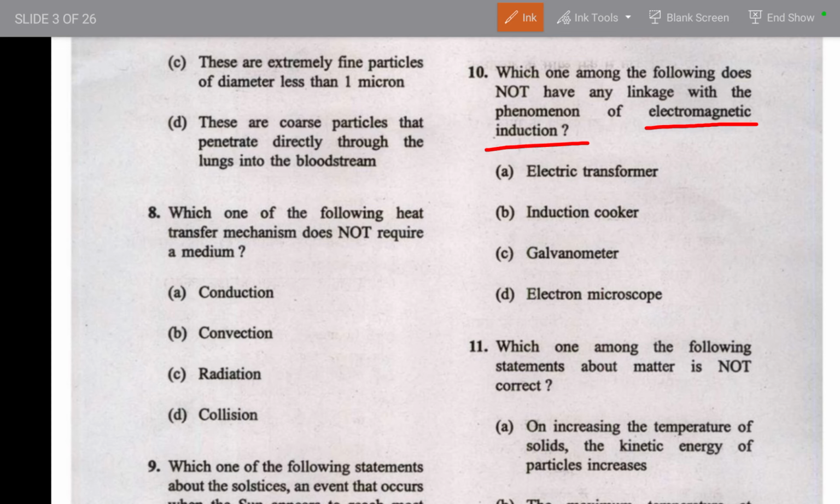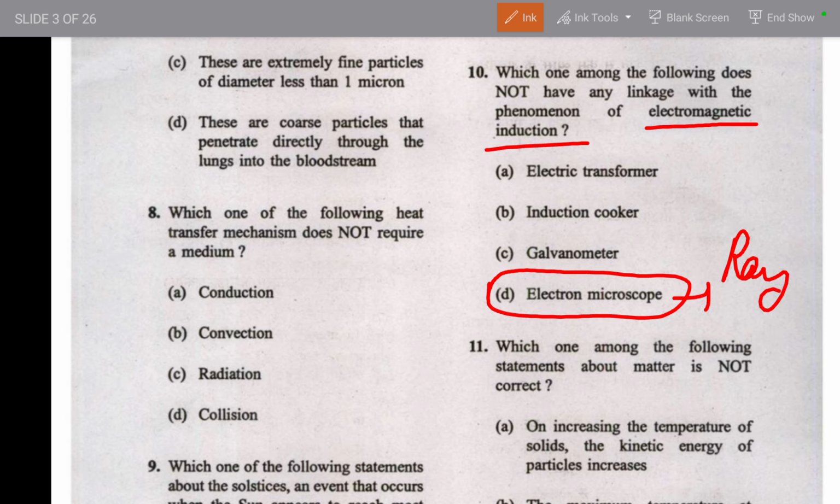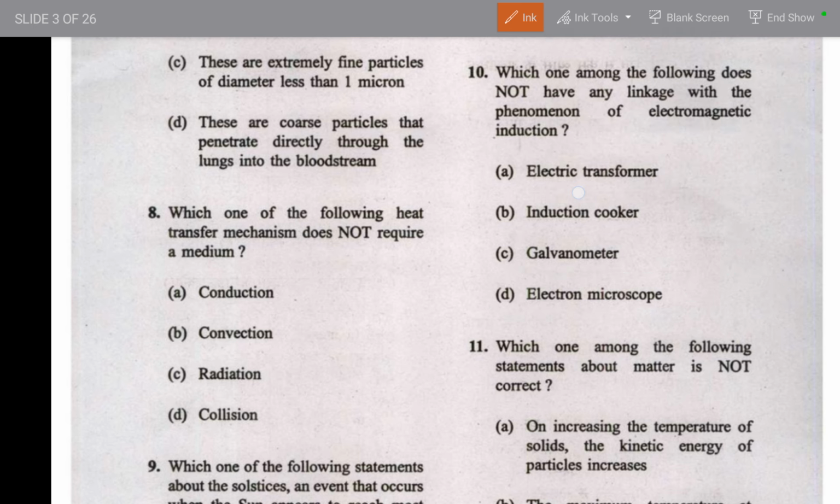So it has no relation with the microscope. That is the concept of ray optics, right? In science labs you will find the electron microscope, and there is no relation between electromagnetic induction and the electron microscope.